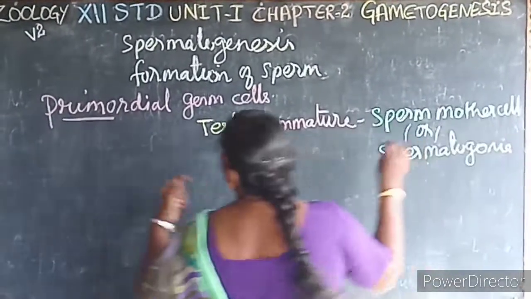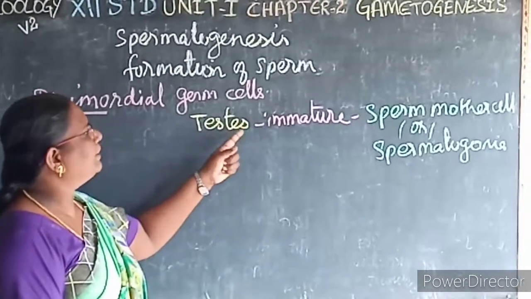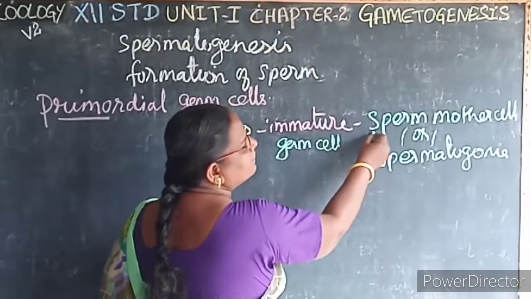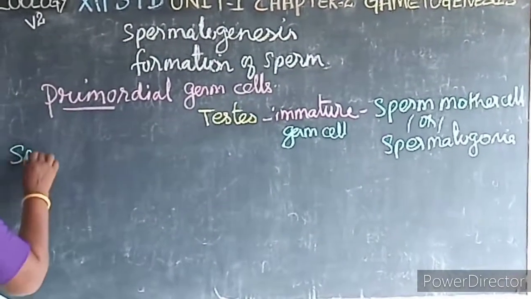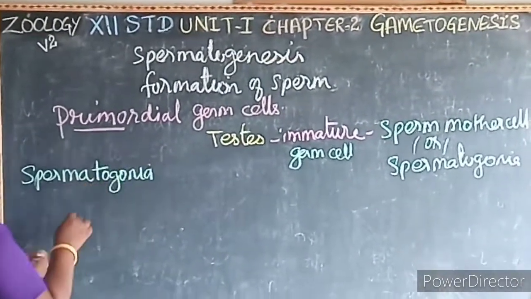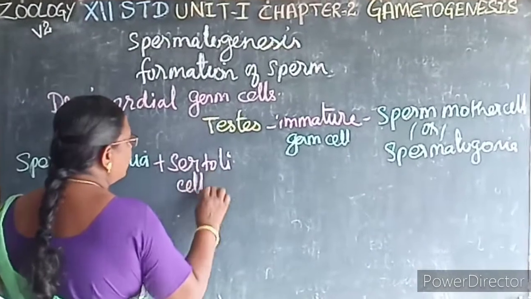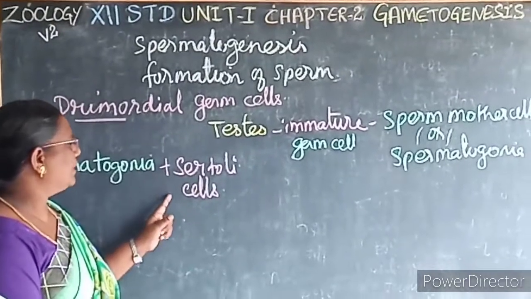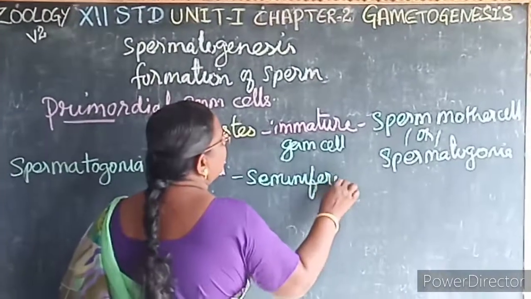So listen. The primordial germ cells migrate into the testis and there form an immature germ cell. This immature germ cell is called a sperm mother cell or spermatogonia. This spermatogonia moves along with the Sertoli cells. What is the function of the Sertoli cells? To nurture the sperm. The spermatogonia move along with the Sertoli cells into the central lumen of the seminiferous tubules.